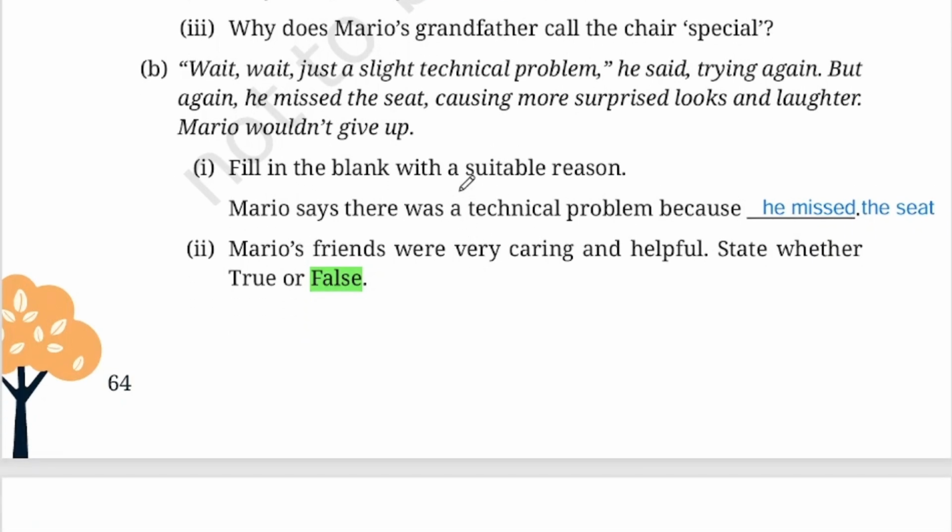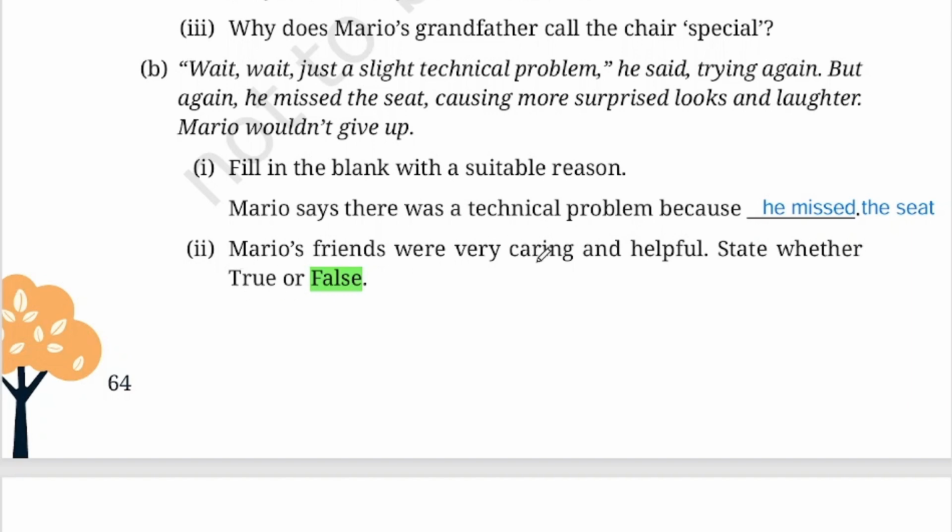Wait, just a slight technical problem, he said, trying again. But again he missed the seat, causing more surprised looks and laughter. Mario wouldn't give up. Fill in the blanks with a suitable reason. Mario says there was a technical problem because he missed the seat. He fell down, isn't it? He fell down, he missed the seat. So he says that there is a technical problem.